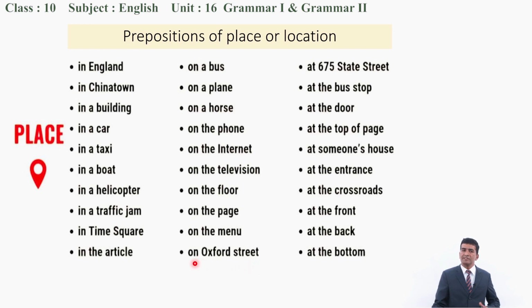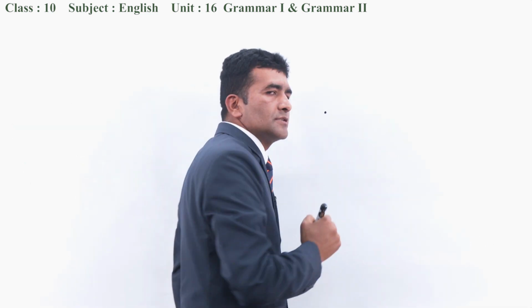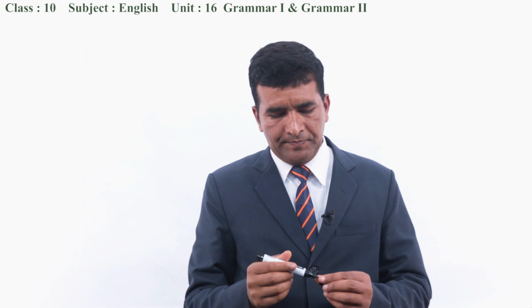On Oxford Street, there is a street. On means beside the street, there is some settlement that is called on Oxford Street. But if Oxford Street comes with some typical specification, like at 675 State Street, any street with a typical number, that is called a point of place, an exact location.